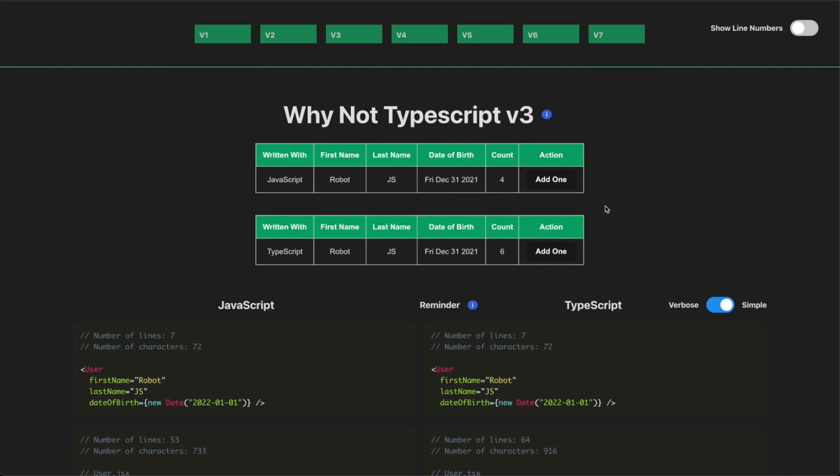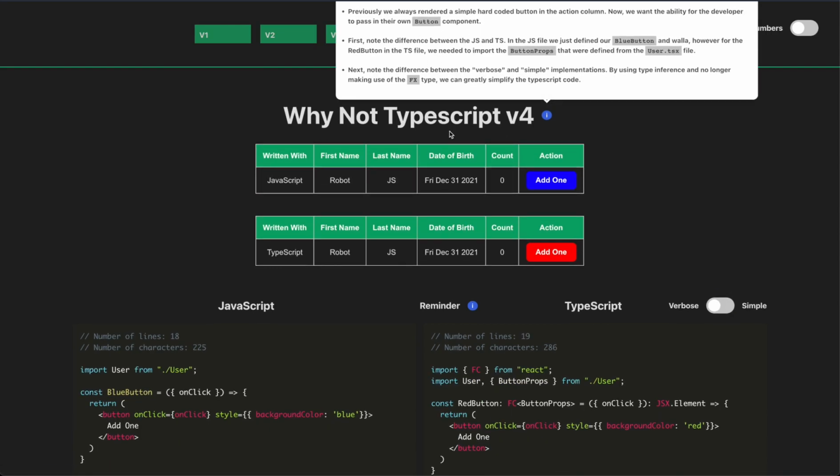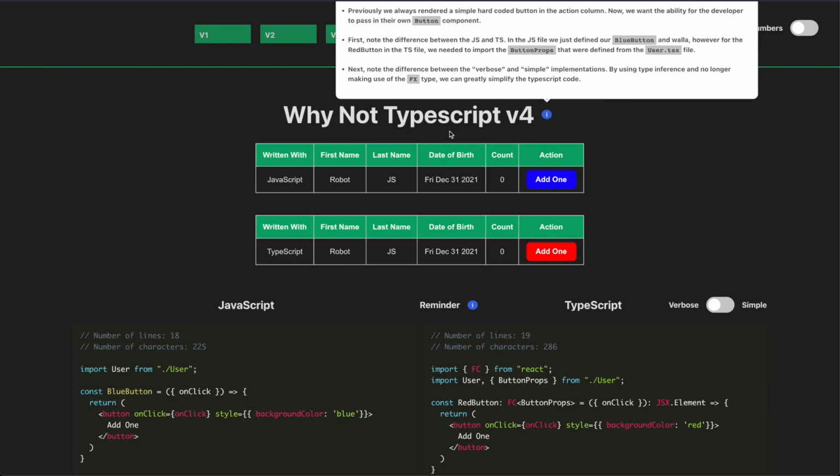Okay, so now we're on version 3. Let's go take a look at version 4. So what does version 4 want to do? Well, previously, we always rendered a simple button that we hard-coded, right? But now we want the ability for the developer to pass in a custom button, okay? So let's go take a look at that code.